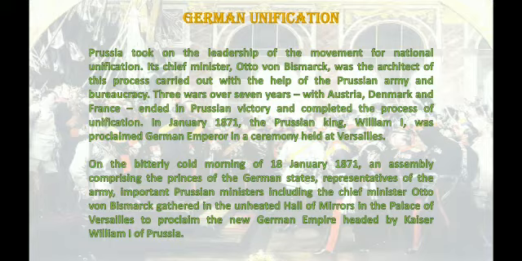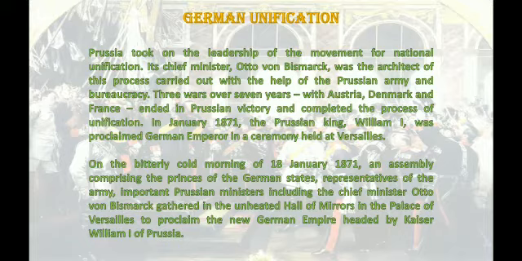So, in this way, we see that the Chief Minister of Prussia, Otto von Bismarck, became the architect of German unification, and Prussia took the responsibility on its shoulders to unify Germany. With the help of the bureaucracy and the Prussian army, three wars were fought over 7 years in which Austria, Denmark, and France were defeated, and ultimately this led to the unification of Germany.